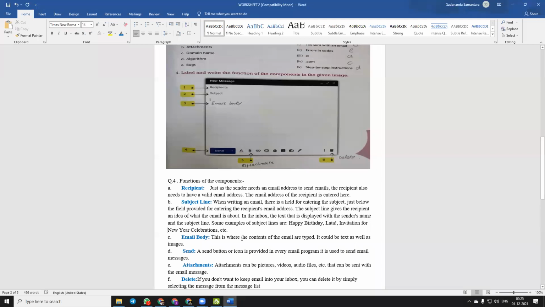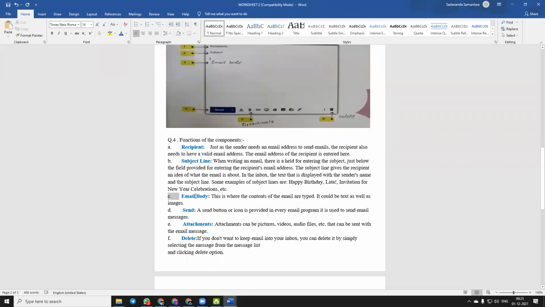So basically it contains the main criteria for the email. For example, if you are writing an email to your father or mother wishing them happy anniversary, then in the subject area you have to write happy anniversary father or mother. Okay, so that particular area brings the attention of the recipient.